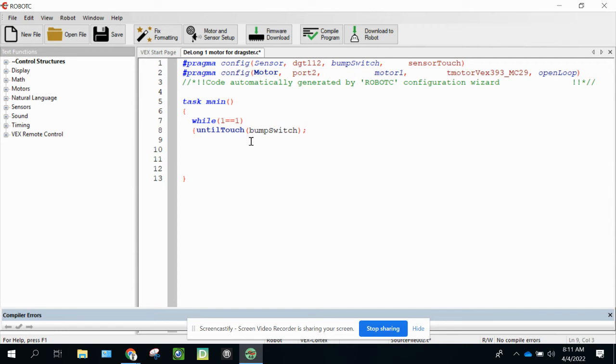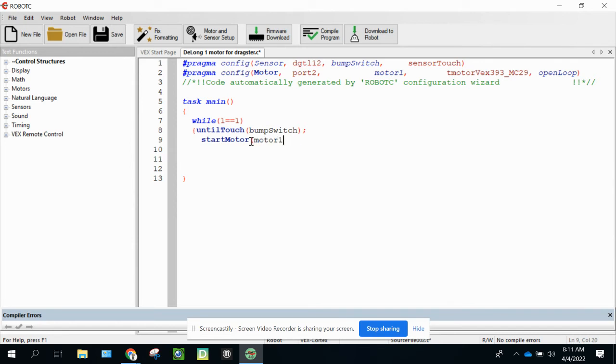My next line of code is going to be when I touch the bump switch, I'm going to start motor, parenthesis, and the motor that I'm starting, what I name the motor, again, at the very top on line 2, I put the name of the motor as motor1.